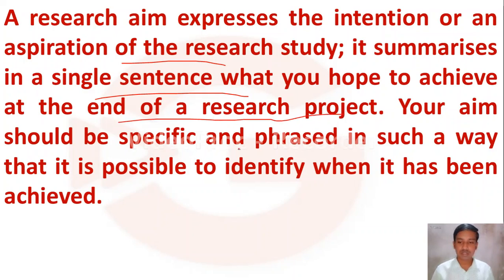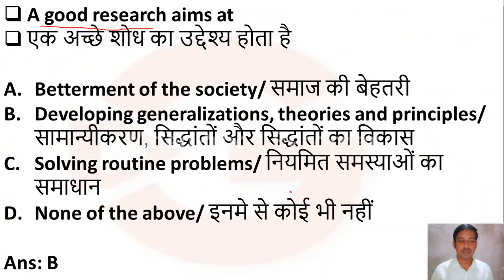The research aim should be specific, and it should be phrased in such a way that it is possible to identify when it has been achieved. So good research always aims at developing generalizations, theories and also principles. Option B is the correct answer.